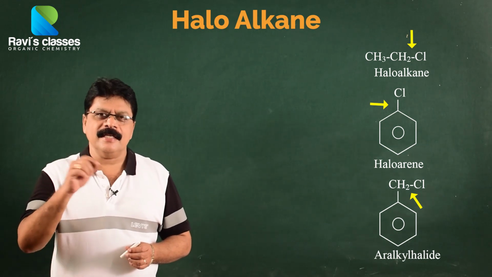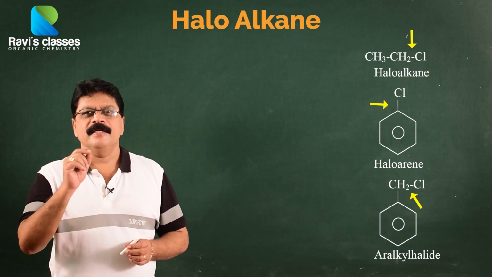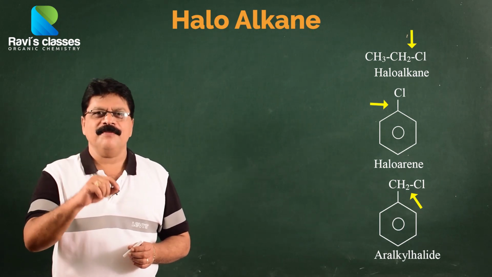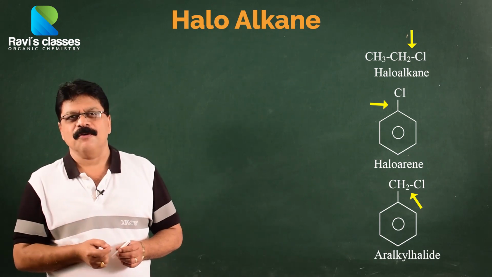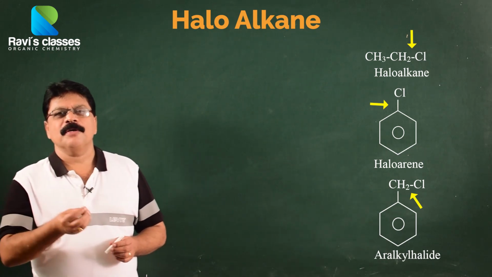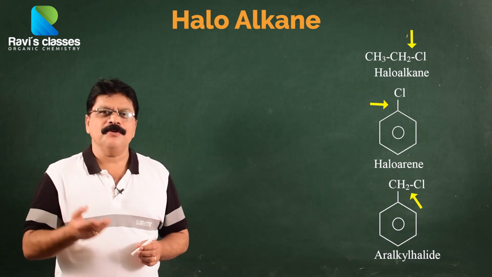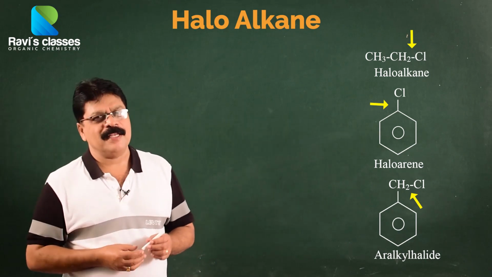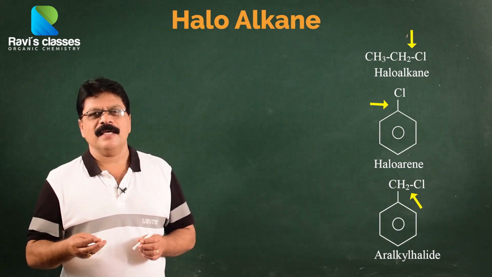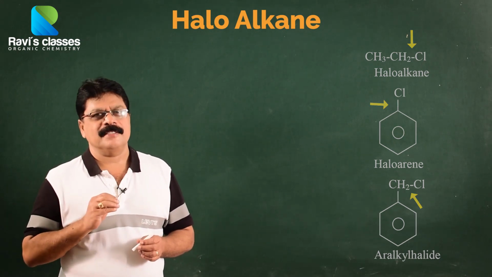Here it is an alkyl halide which also has an aromatic ring, where the halogen atom is on the aliphatic carbon, but there is an aromatic ring. So, this is the third category of compounds. I am talking about the basic introduction that you require for continuing your study on halogen compounds. As I said earlier, these are the three classes of halogen compounds: haloalkanes, haloarenes or alkyl halides.